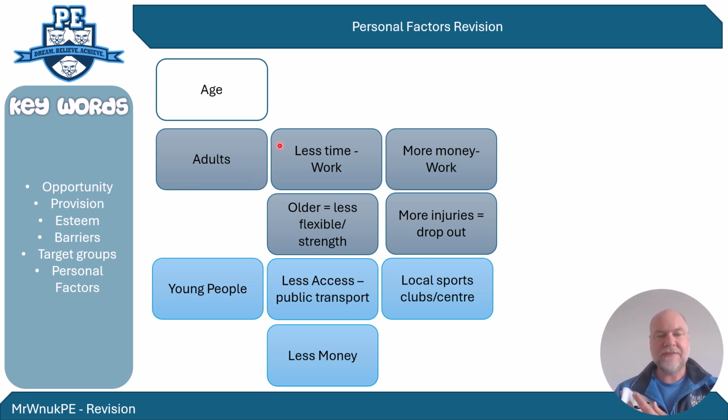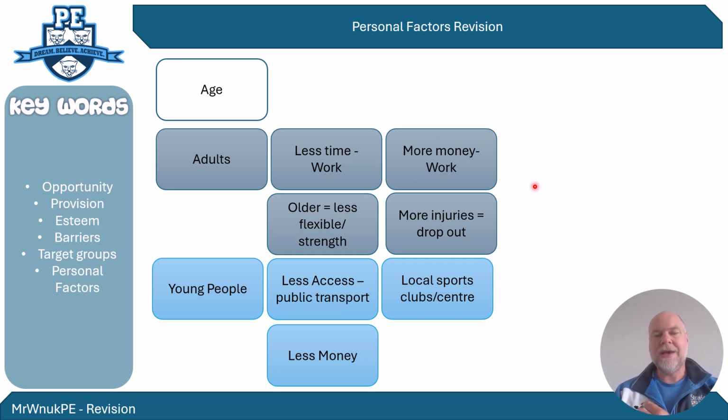Now, adults tend to have less time because of work, okay? So they can't take part in as many activities. However, they do have more money, so they can afford to take part in those activities. Now, you could bring in elements of the fact that the older you get, the less flexible you are, the less strength you have, and you're more likely to have injuries. That could be one of your answers, but really do focus on the time and the money side of it.